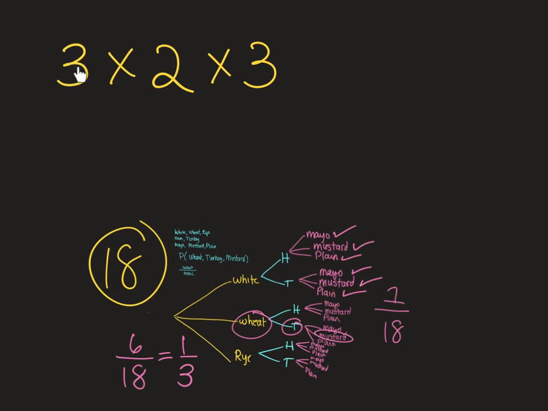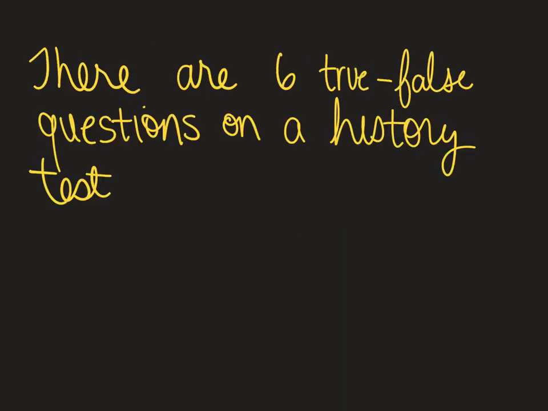You count your choices, you count your choices, you count your choices, and then you multiply. The fundamental counting principle. 3 times 2 is 6, 6 times 3 is bingo, 18. Now, if it asks for a tree diagram, you got to go through the work and do it. If it asks you just to find the total using the counting principle, then this would be the work that you would show.